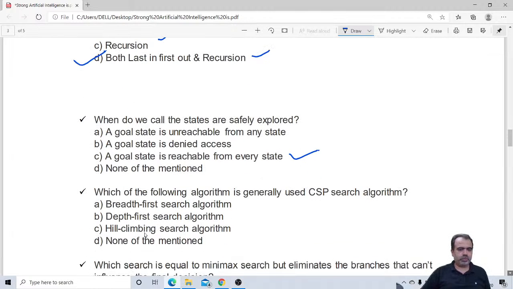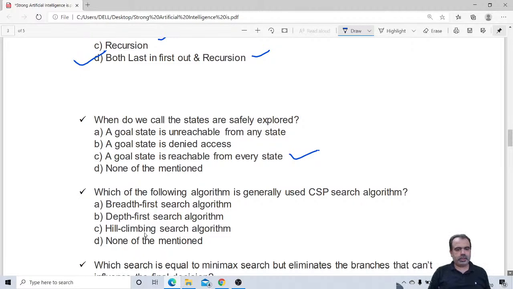So let's move next. Which of the following algorithms is generally used in CSP search algorithm? Constraint satisfaction problem. Which of the following algorithms is used? Breadth first search, depth first search, hill climbing, or none of the mentioned above?